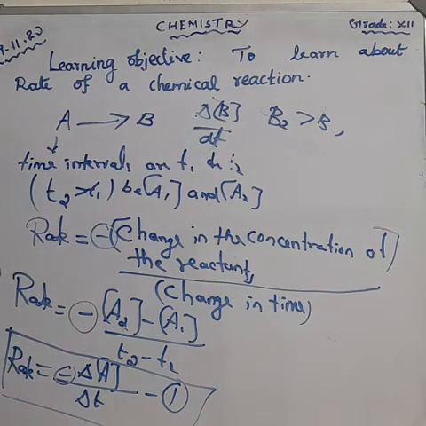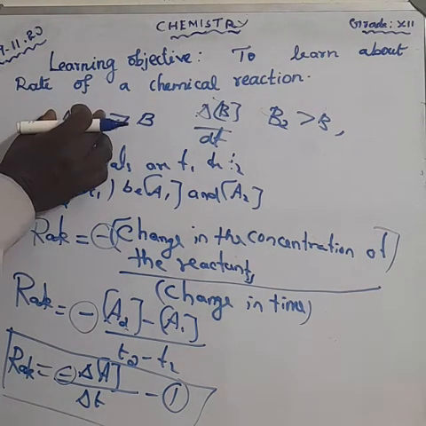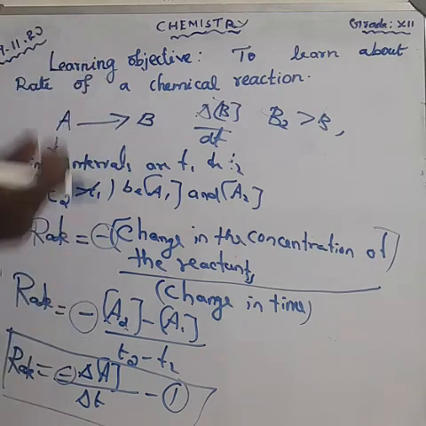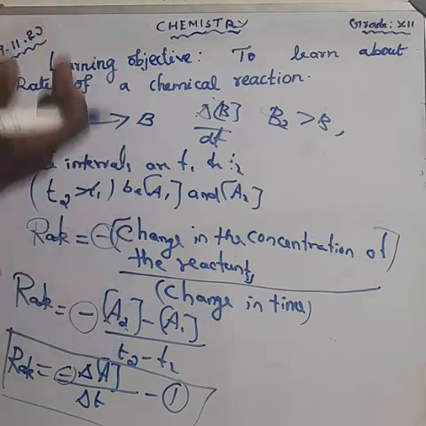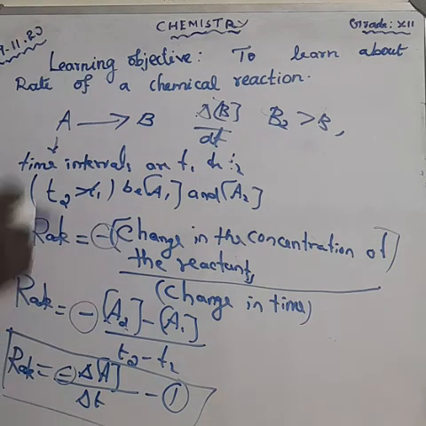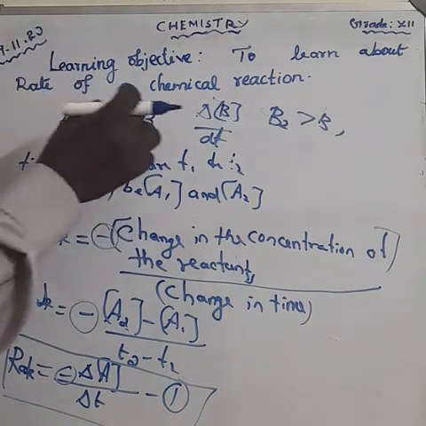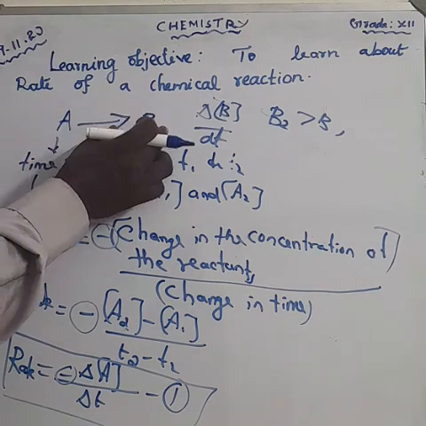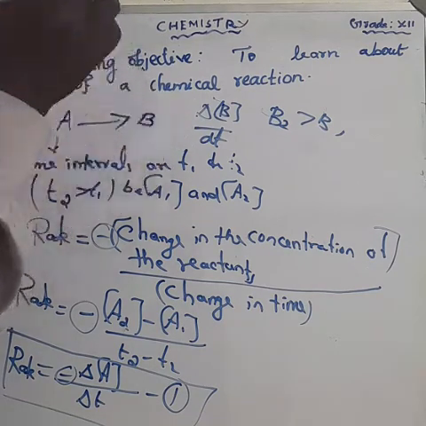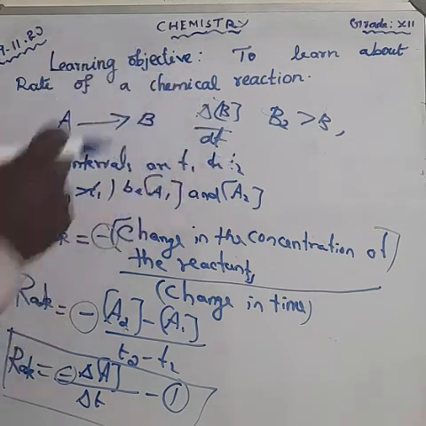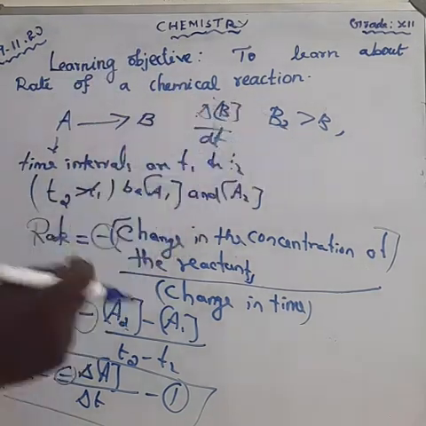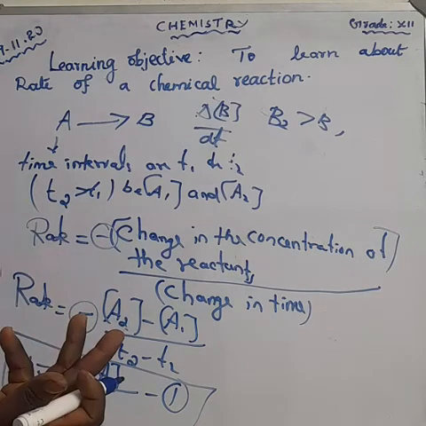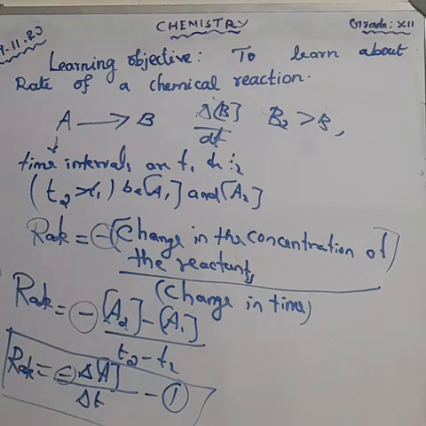Can you understand the difference? When the concentration of the reactant decreases, the change in concentration gives a negative value. But if the reaction is followed by measuring the product concentration, the rate is given by delta B divided by dt. Here B2 is greater than B1, so no minus sign is required. This is the rate of the chemical reaction. This formula is one of the 2-mark questions. Don't forget to learn this formula.